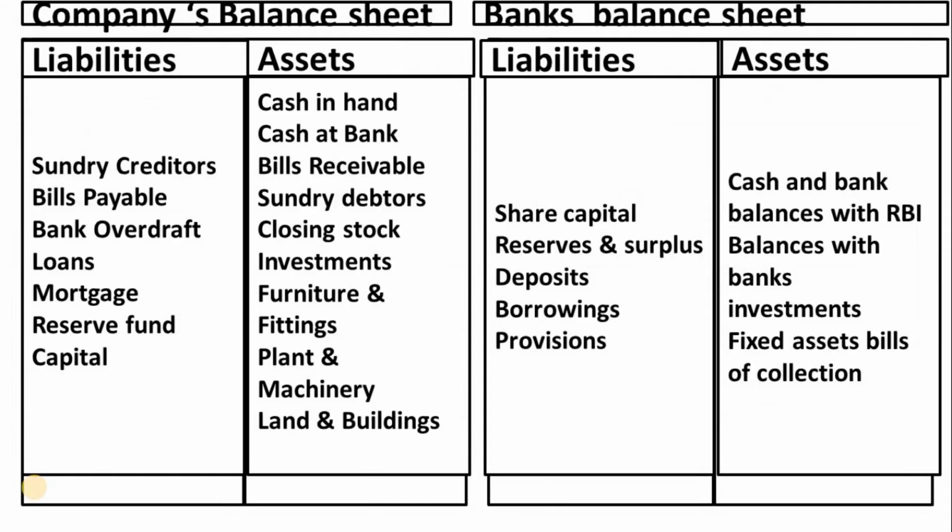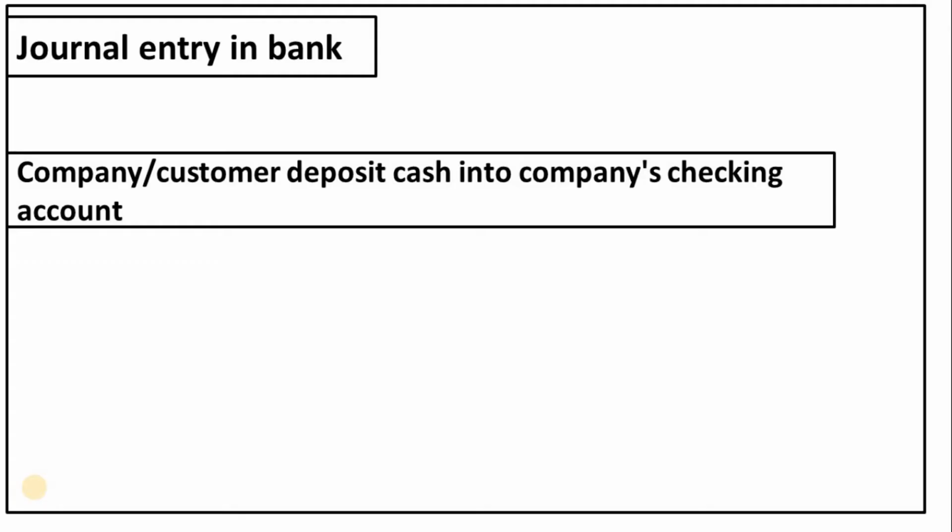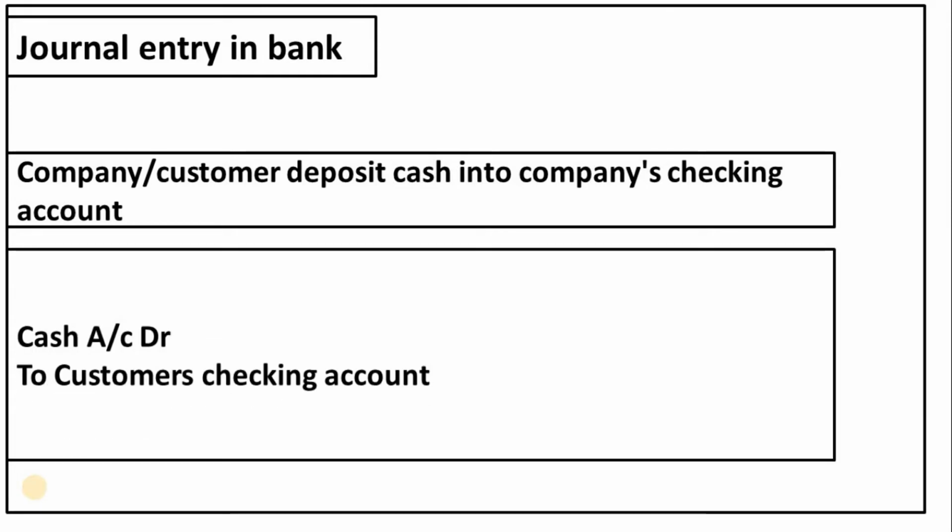Let's assume our business organization started with a bank balance of 1 lakh. So we consider cash at bank as an asset, but banking companies consider deposits from customers as liabilities because the bank has to repay the deposit back to the customer on demand, as and when it is stated in the deposit bond. Hence, whenever we deposit any check into the bank, from the bank's point of view, the journal entry would be cash account debtor to customer's checking account.